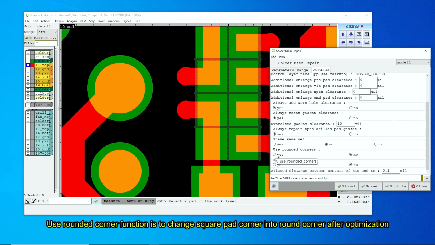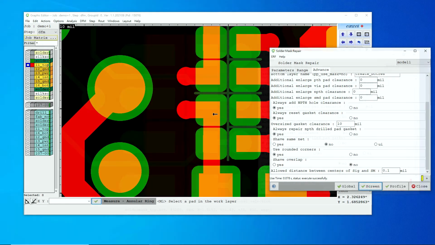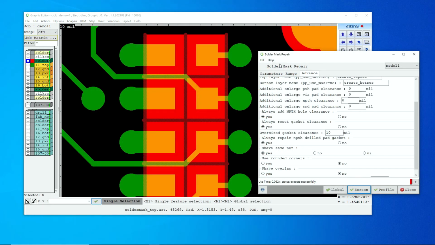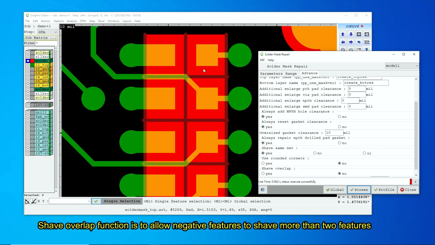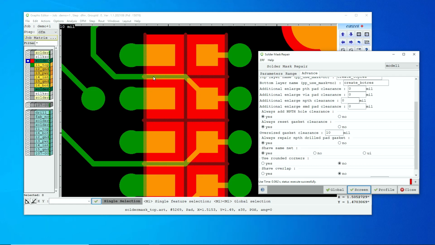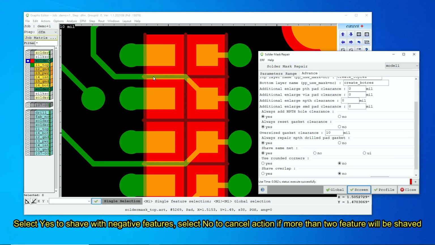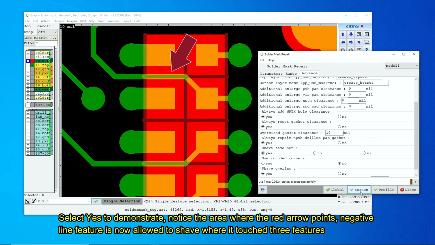Use rounded corner function is to change square pad corner into round corner after optimization. Shave overlap function is to allow negative features to shave more than 2 features. Select Yes to shave with negative features. Select No to cancel action if more than 2 features will be shaved. Select Yes to demonstrate. Notice the area where the red arrow points. Negative line feature is now allowed to shave where it touched 3 features.